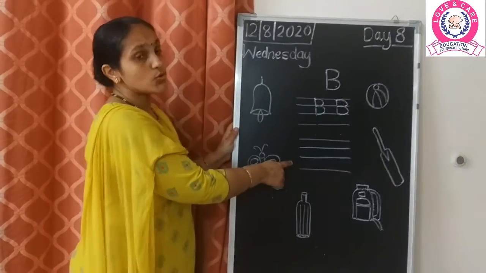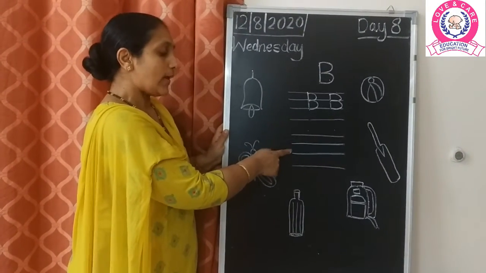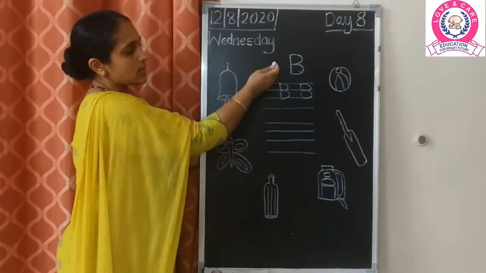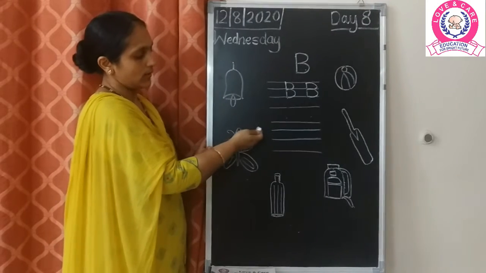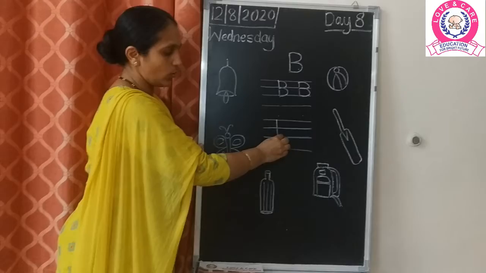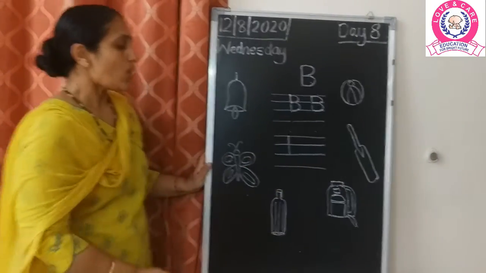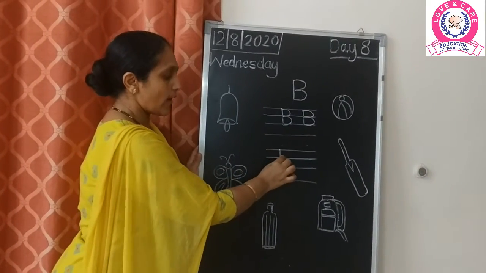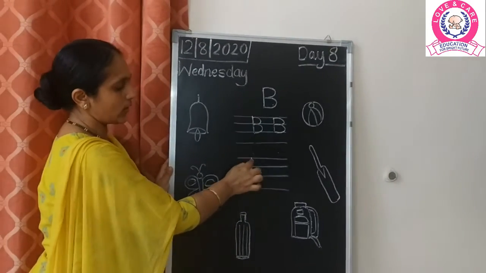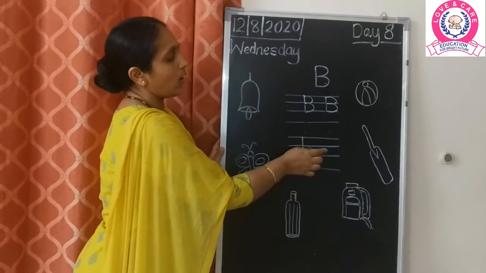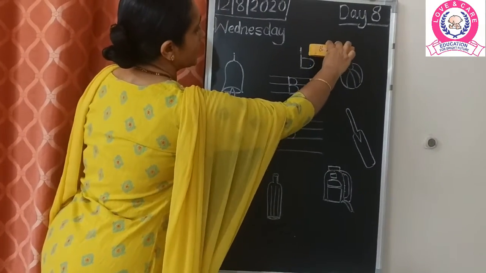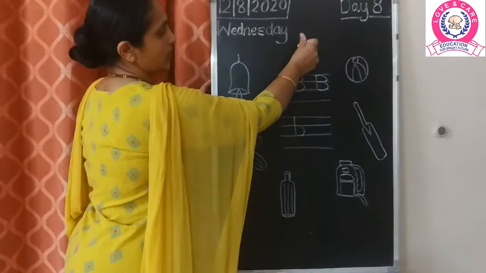Now we are going to do the small letter or the baby letter. Now it is also very easy. As you have made the capital B, we are going to make the small b. Start from the red line, come till the second blue line, make a standing line. Now in the small b, you have to just make a half circle in between the two blue lines that is joining the standing line. Or even I can say that I have just rubbed the upper part of the capital B. This will also become the small b.